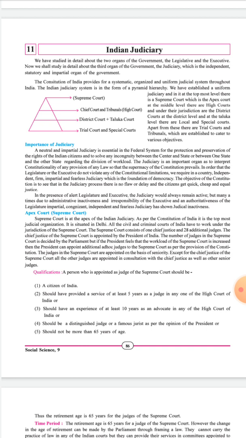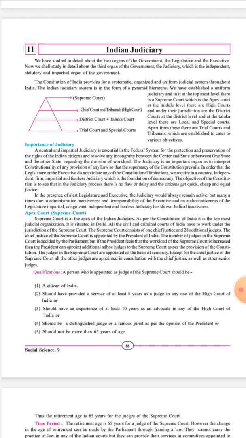See, all the civil and criminal courts of India have to work under the jurisdiction of the Supreme Court. And the Supreme Court consists of one Chief Justice and how many additional judges? 28. There is one Chief Justice and 28 additional judges. And the Chief Justice of the Supreme Court is appointed by the President of India.